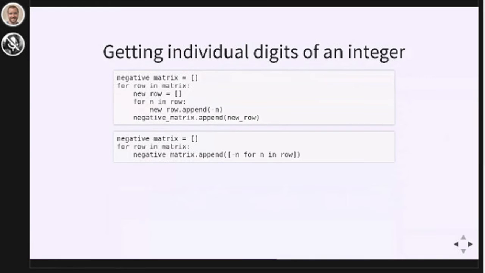Now notice that we have something at this point that also looks like we could make a comprehension out of it. We have negative matrix equals an empty list. For row in matrix, negative matrix.append. We could also copy paste this outer loop into a comprehension. So we've made a list comprehension inside of a list comprehension.